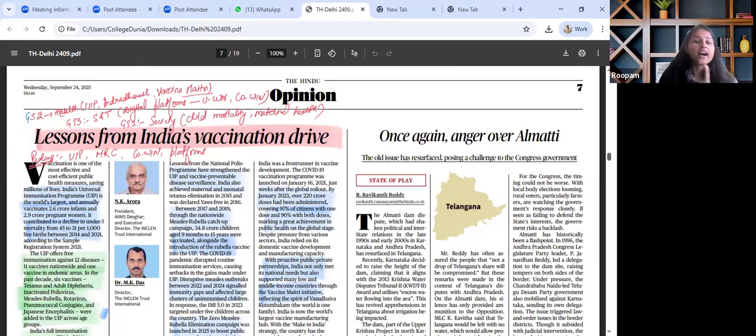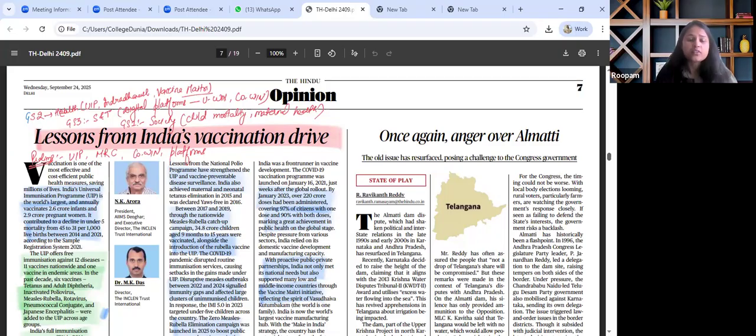I have already underlined several important pointers with regard to it. At the same time, how many diseases are being addressed in the UIP, that is the Universal Immunization Program? For GS paper 3, this article is relevant with regard to science and tech, wherein digital health platforms like U-WIN and CoWIN have revolutionized the process of immunization.